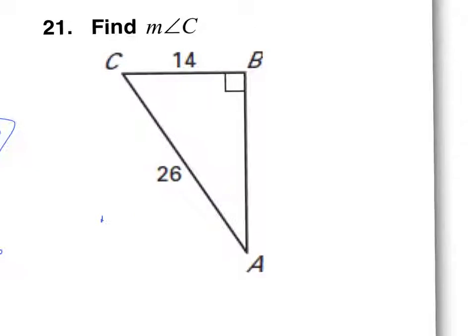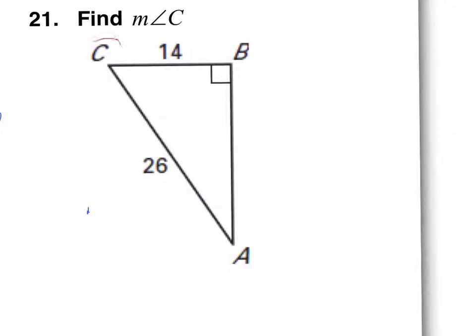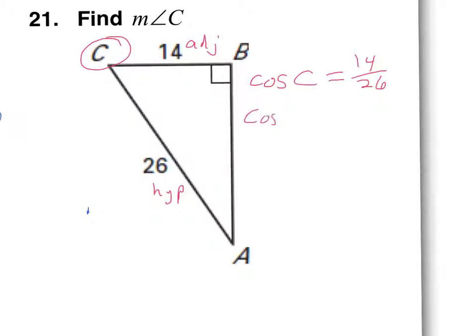All right, last one of these. Find the measure of angle C. So here's C. Can you see that 26 is the hypotenuse, 14 is the adjacent? Which function uses adjacent and hypotenuse? It's cosine. So cosine of C equals adjacent over hypotenuse. But we want to know what is actually C. So we're going to do inverse cosine, 14 over 26. And you should get 57.4. So angle C equals about 57.4 degrees.